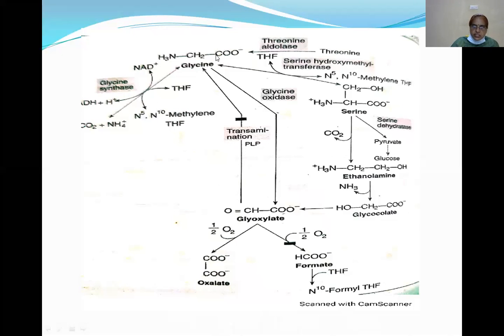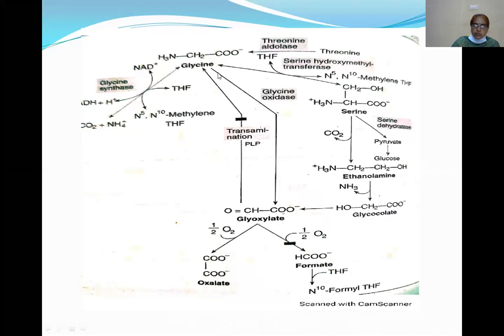So glycine is synthesized from one-carbon metabolism, carbon dioxide and ammonia, threonine, serine, and glyoxylate. These are the sources for the synthesis of glycine.